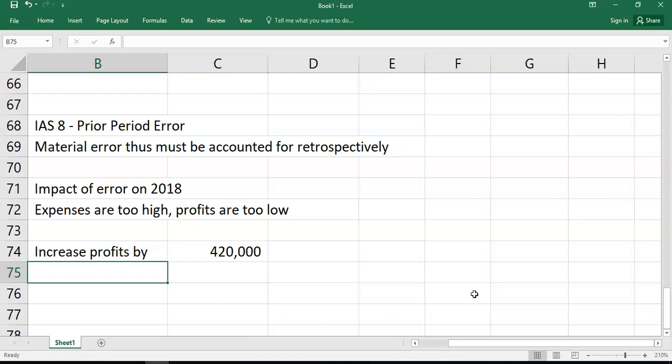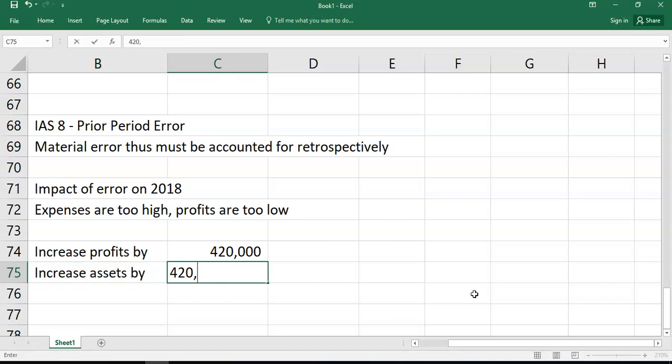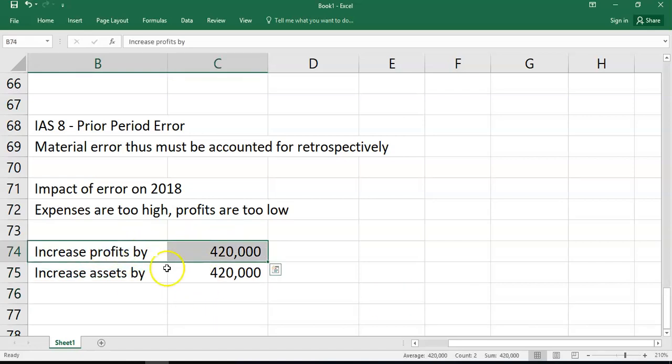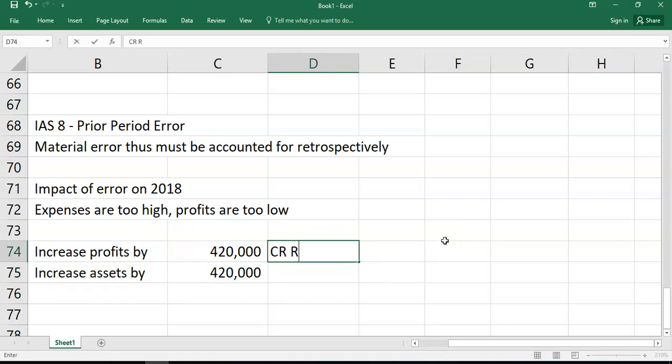We don't worry too much about debits and credits for a second, just so we understand the logic. We should increase assets by 420. So for all intents and purposes, that is credit the P&L, debit your asset, but that was last year. So it's technically credit retained earnings and debit, we'll say PP. But that's not the full picture yet, so don't worry about the individuals for a second.